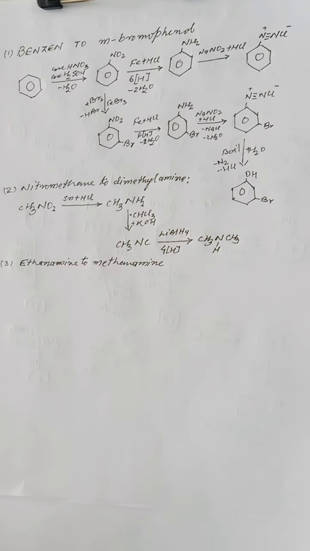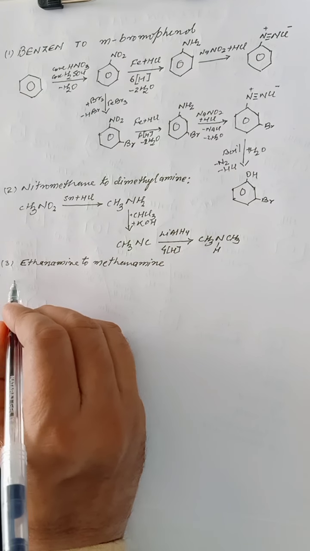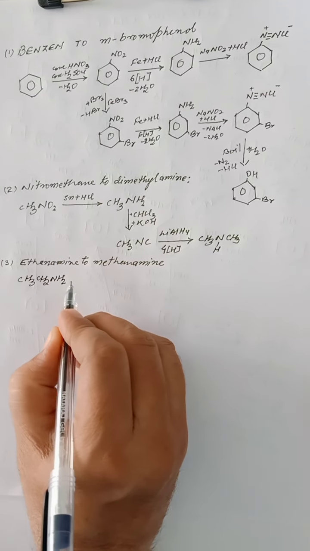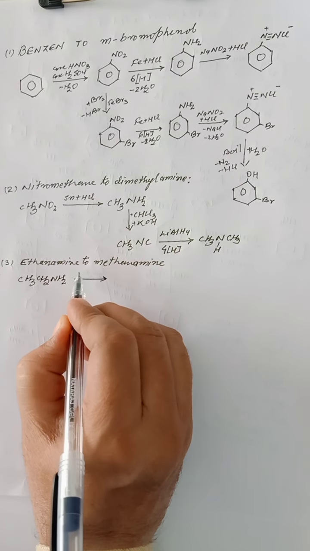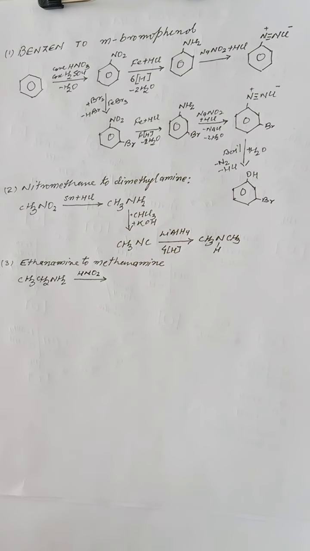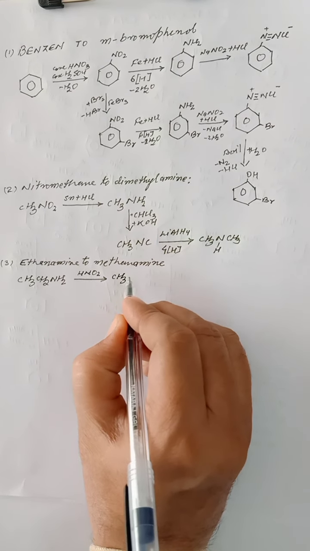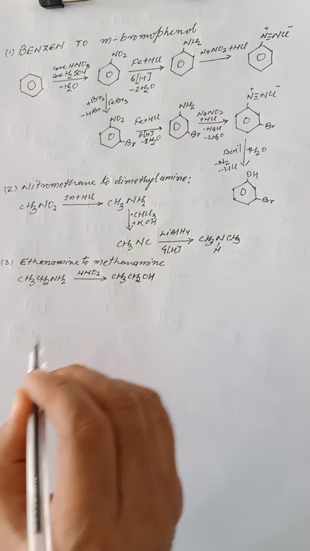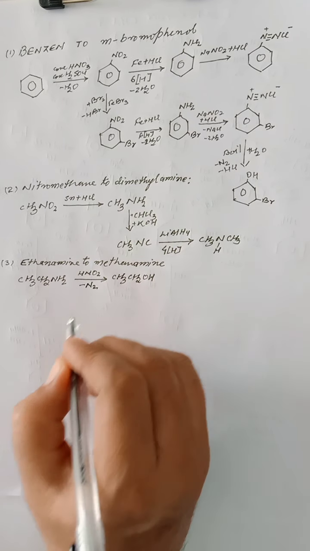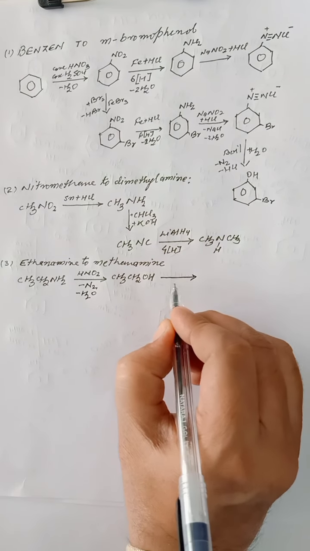Now the third conversion we have taken is ethanamine to methanamine. So we are going to reduce the chain. Ethanamine is CH3CH2NH2. It will be converted into alcohol by reaction with HNO2, nitrous acid. In place of HNO2 we can use NaNO2 plus HCl, because HNO2 does not exist. So it will be CH3CH2OH, alcohol. Amine can be converted into ethanol by nitrous acid. Here nitrogen will be lost, right? Water will be lost, and the alcohol will be oxidized.